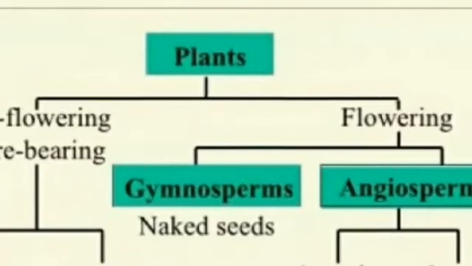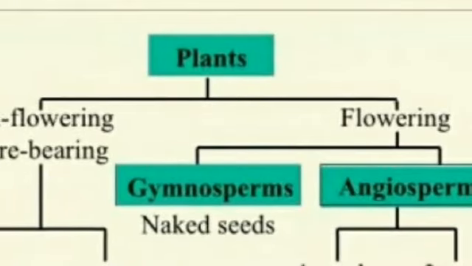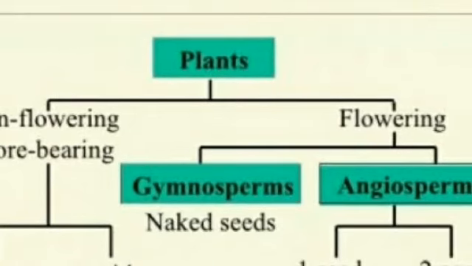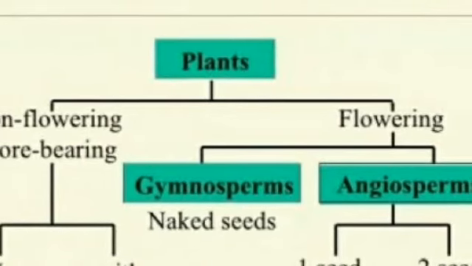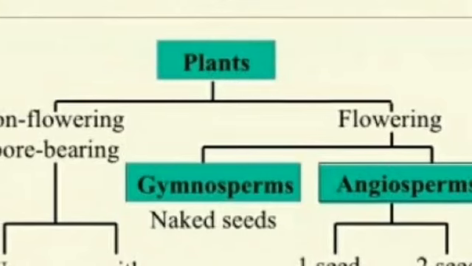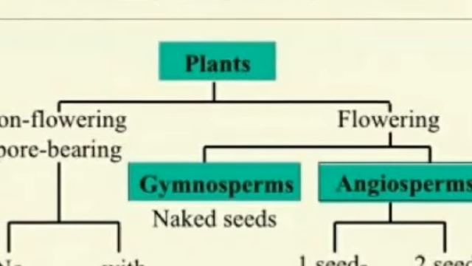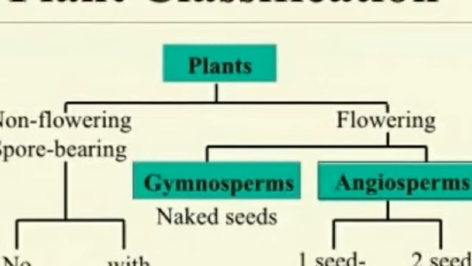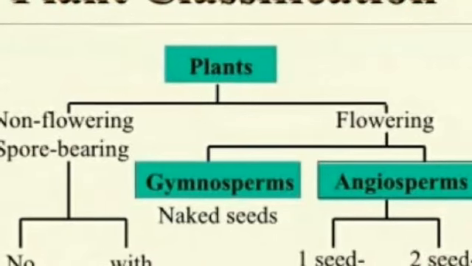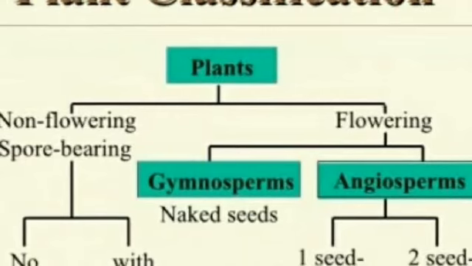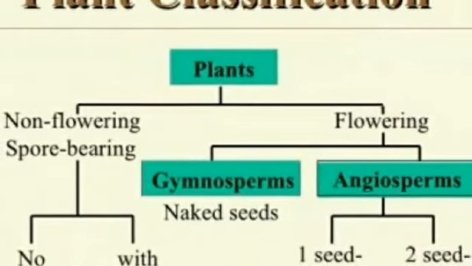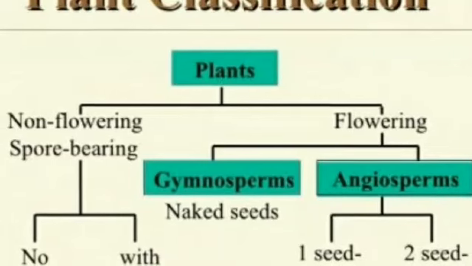Now we will see the classification of the plants on the basis of the flowers. It is divided into two categories. First one is non-flowering, and the next one is flowering, which consists of flowers, while non-flowering does not consist of flowers. Non-flowering plants bear spores, from which the new plant is produced. In that also they have the stem; some of them have roots, some don't have roots. Next one is the flowering.